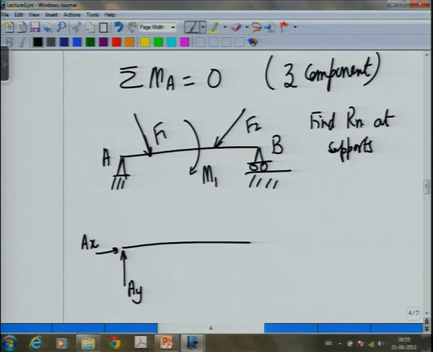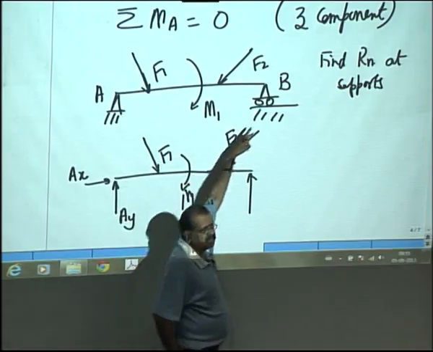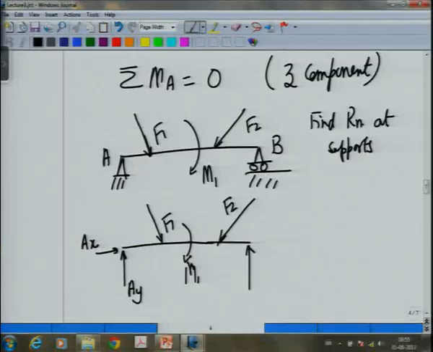Then I come to this point, I will show F1, then I will show M1, F2. Now, at B, what I see is there is a joint with a roller support. That means I will have forces only in the y direction, because if a force is applied at point B by the support in the x direction, the roller will move. So, therefore, there will be no force in the x direction.